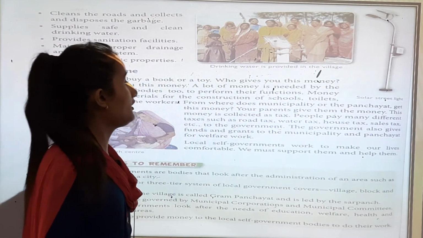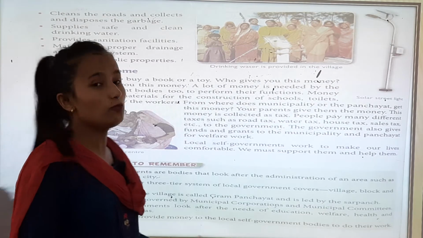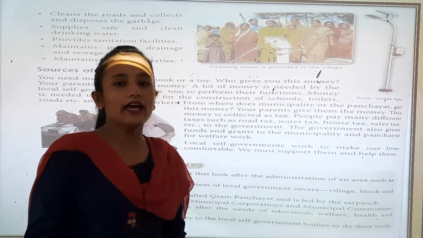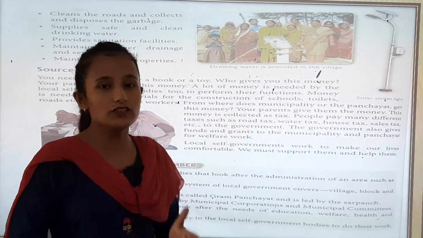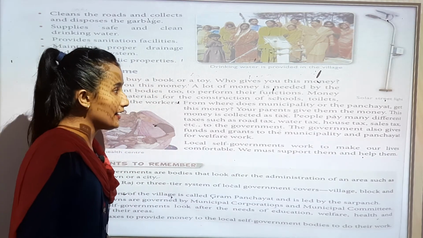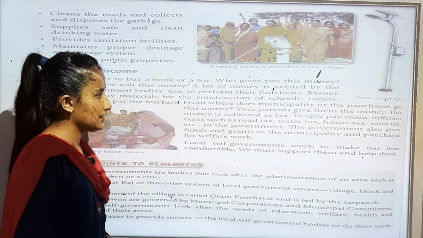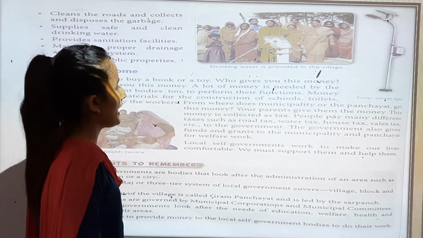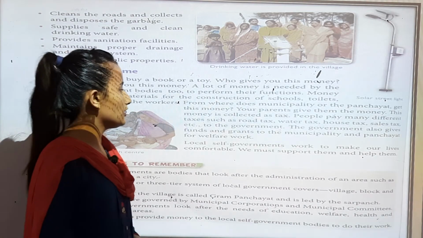Now, from where does the municipality or the panchayat get this money? You get money from your father, mother. Now, where do municipal committees, municipalities and panchayats get money? From where? Now we are going to learn. Your parents give them the money. This money is collected as tax. People pay many different taxes such as road tax, water tax, house tax, sales tax, etc. to the government.